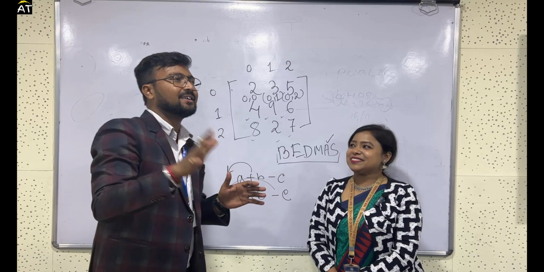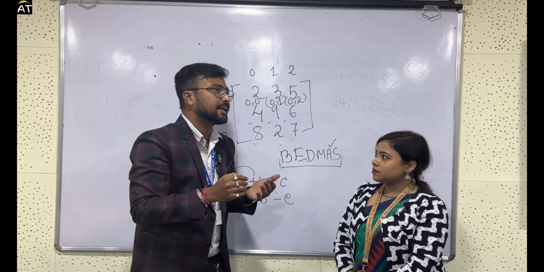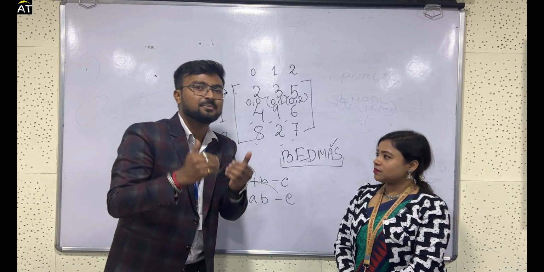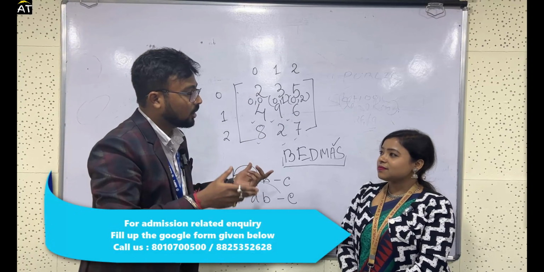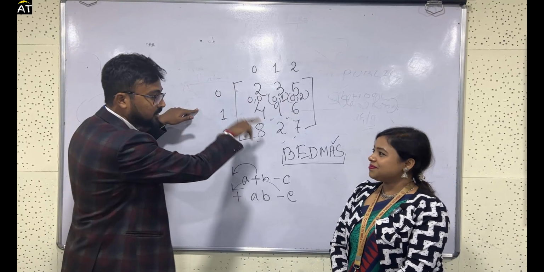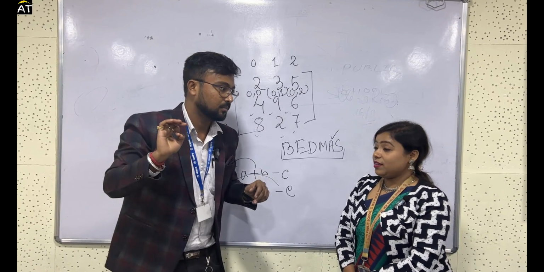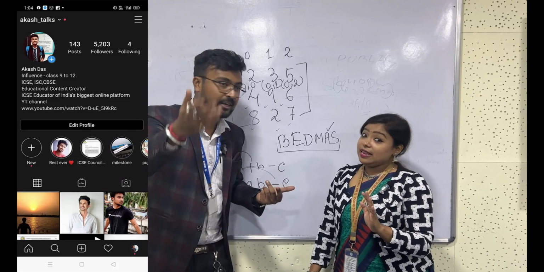And ma'am, last question for class 12: they are asking that in K-map there isn't much difficulty, but we mainly face problems in the recursion part or the double dimensional array, or better we can say string along with double dimensional array. So how to deal with that? Okay, for that I have a very good solution.